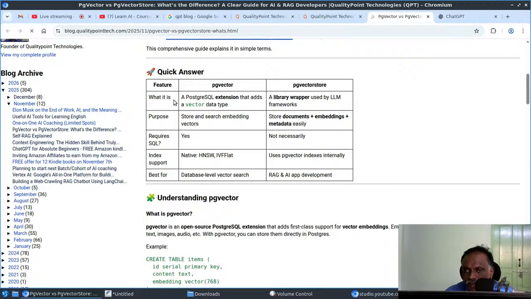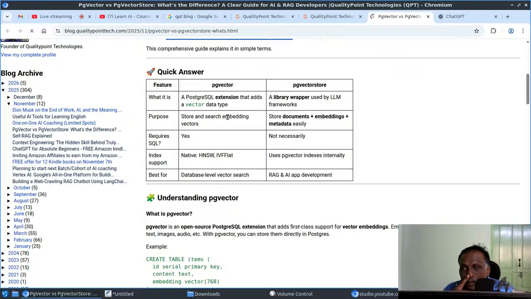Okay, so here it is giving the answer. PG vector is a PostgreSQL extension that adds a vector data type. PG vector store is a library wrapper used by LLM frameworks. So it's just a wrapper. The purpose of PG vector is to store and search embedding vectors. PG vector store stores documents, embeddings, and metadata easily.